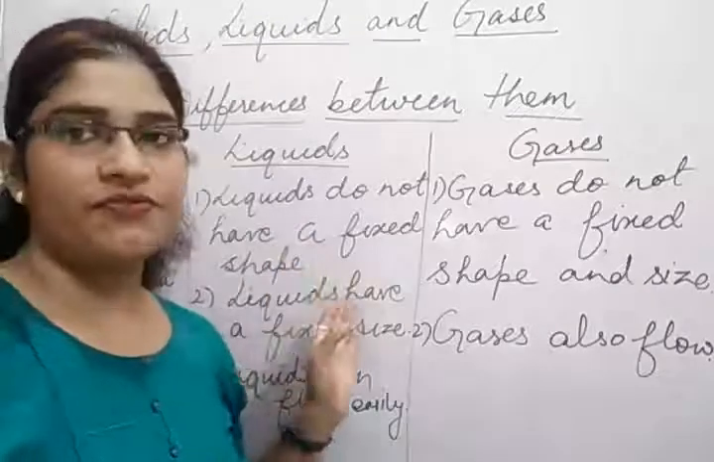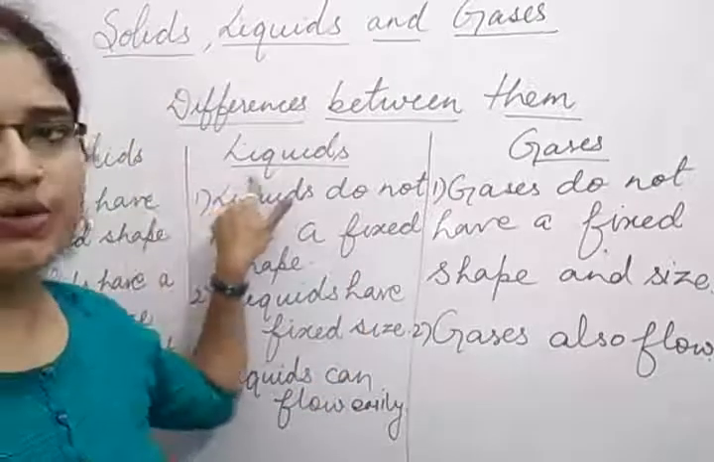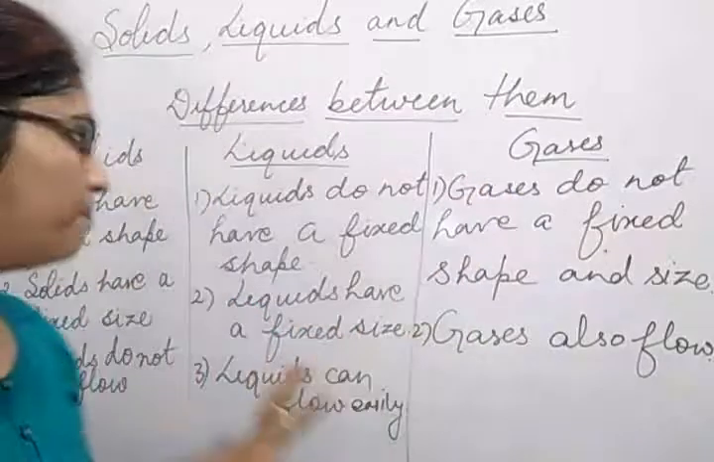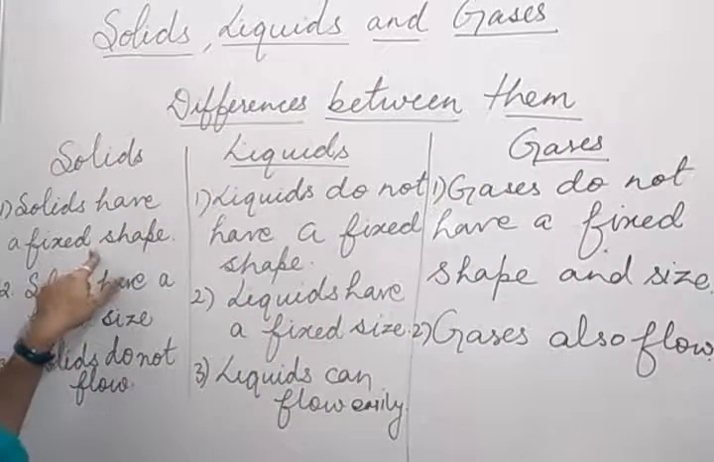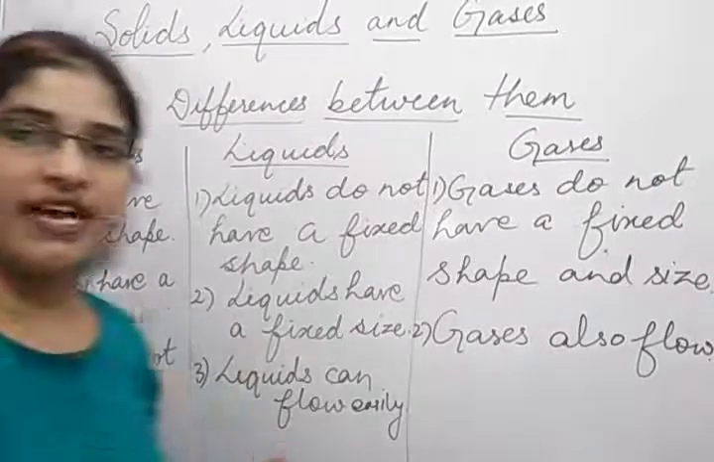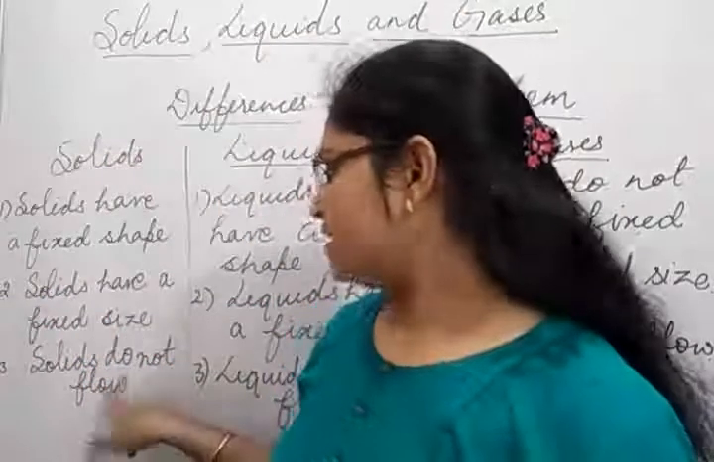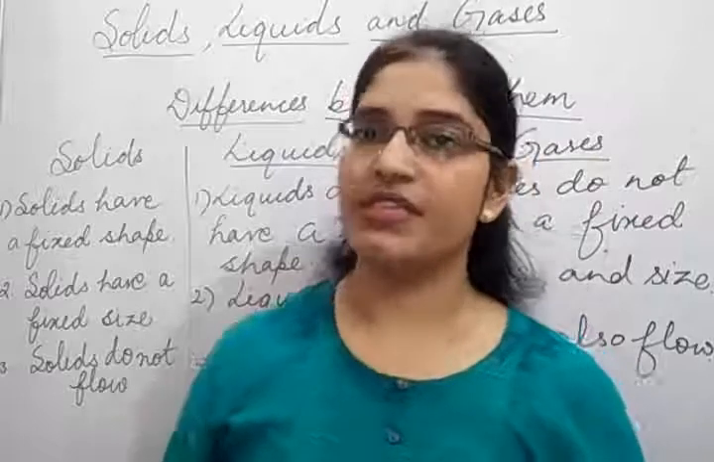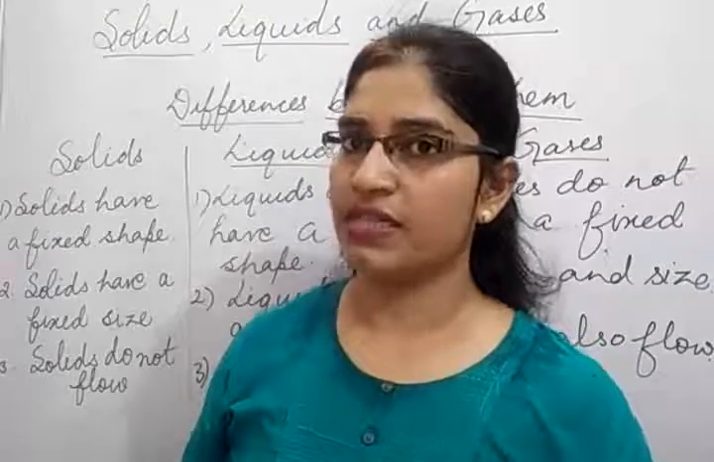Now we will see the difference between them. We will see how solids are different from liquids and how liquids are different from gases. Solids have fixed shape. As I have already told you, they have a fixed shape and size. Solids do not flow. As you can feel them hard, they are fixed in place. वो एक जगह से दूसरी जगह अपने आप flow नहीं कर सकते.